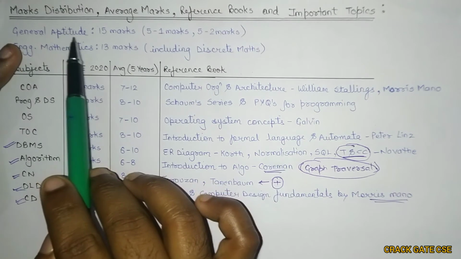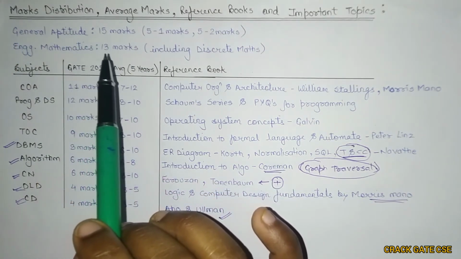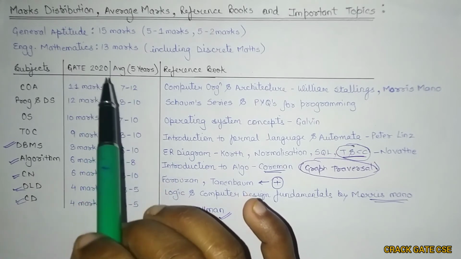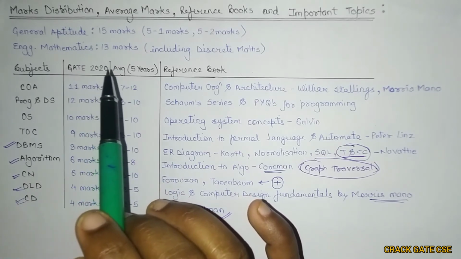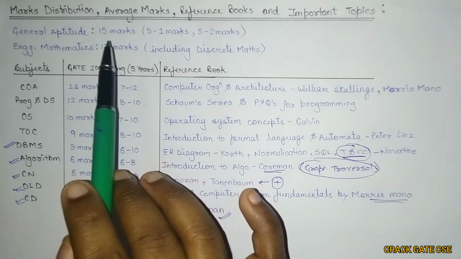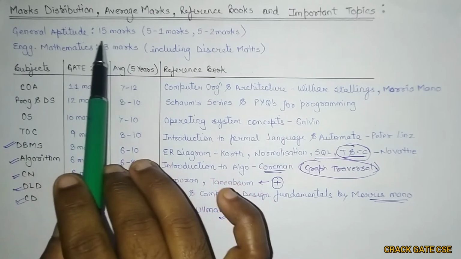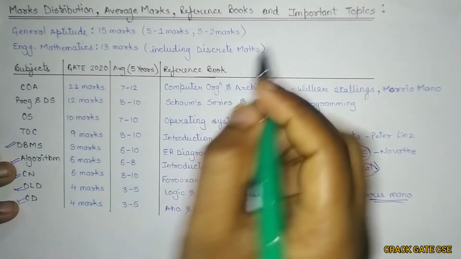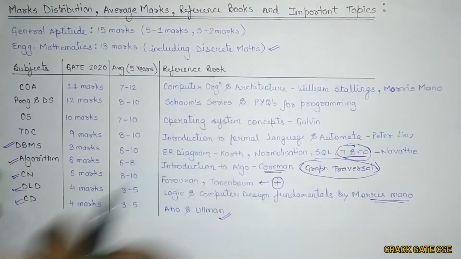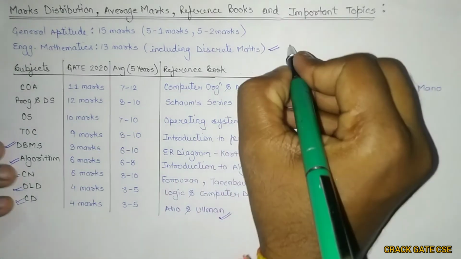So in general aptitude, there is a fixed set of sections from which questions can come, like permutation and combination, probability, time and work, and there are some English questions as well: grammar, sentence correction, idioms, synonyms. These kinds of questions can come from general aptitude. Engineering mathematics is completely important. You cannot skip any particular topic from either discrete mathematics or engineering mathematics.